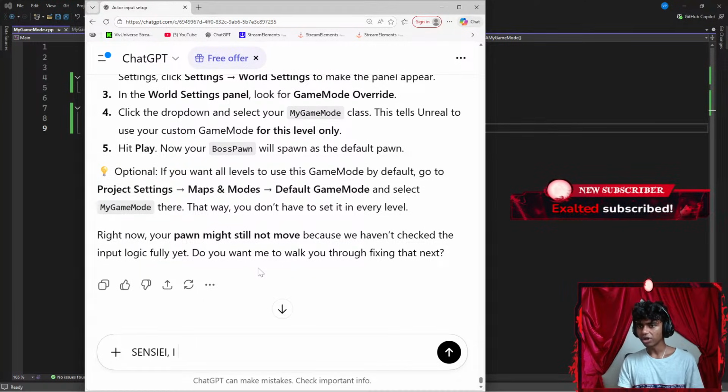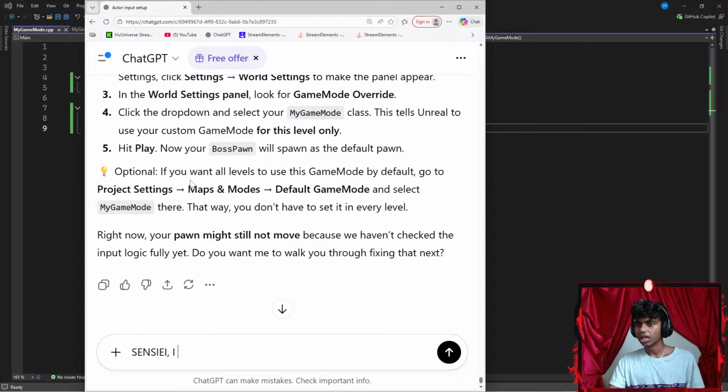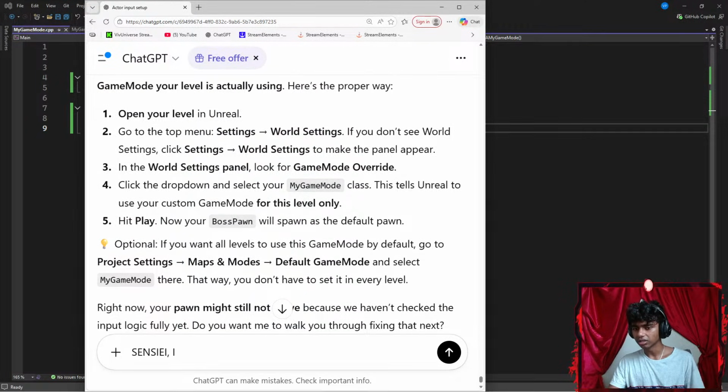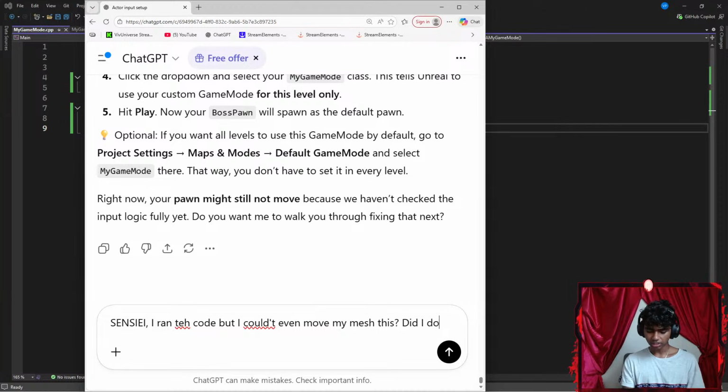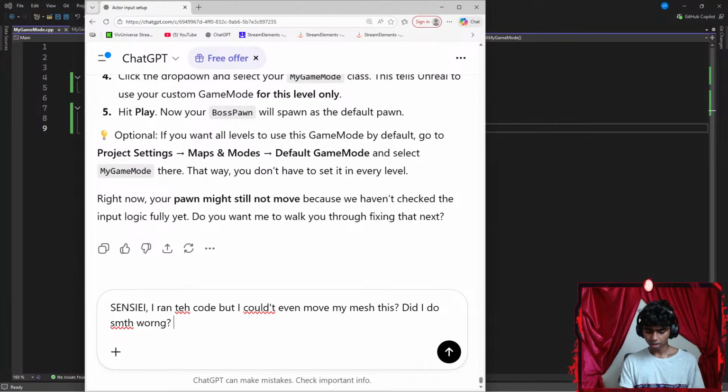Okay, wait. It says now your boss spawn game mode for this level only. In the world settings panel, game mode override. Okay, game mode override. Let's say something like, I ran the code, but let's say something like, okay, but I couldn't even move my mesh this time? Did I do something wrong?